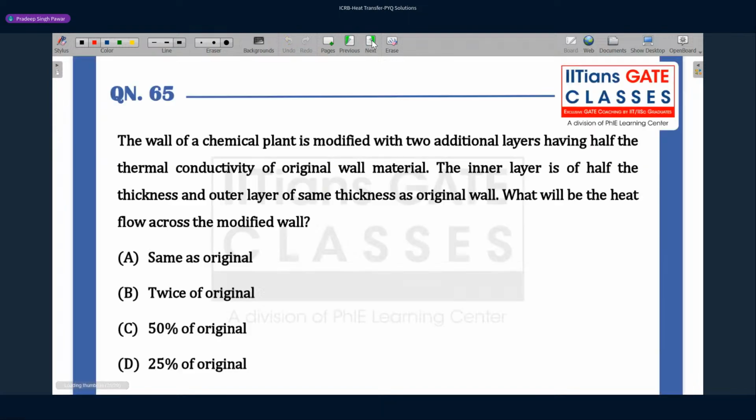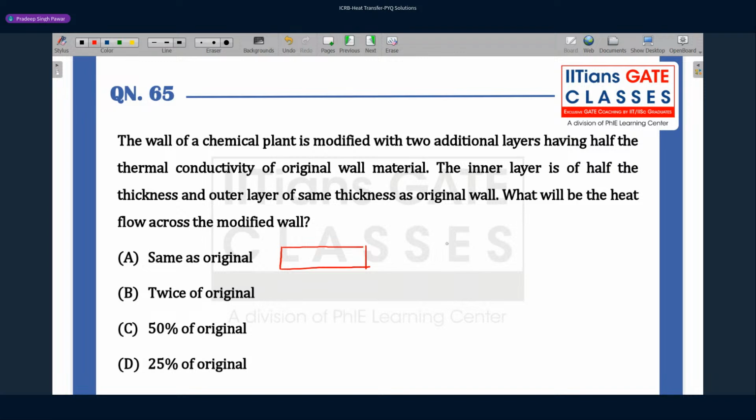Let's move to the next problem here. So what is the problem? This is a heat transfer problem. Wall of a chemical plant is modified with two additional layers. So let's say initially this is the wall of a chemical plant.